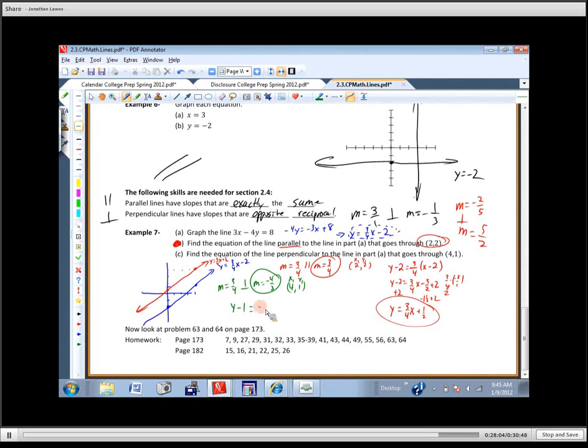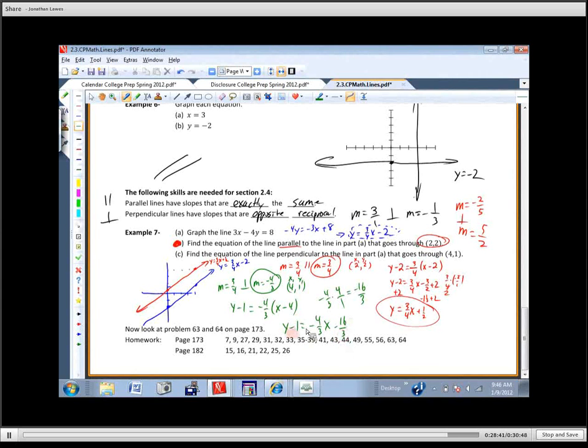This is going to give me y minus 1 equals negative 4/3 x. And let's see, what is negative 4/3 times 4? How do I make that look right here? Put it over 1, right? So this is negative 16/3, right? And then the last thing I need to do is move the 1 over. So here's what I've got. Y equals negative 4/3 x minus 16/3, and then I'm going to be adding 1 to that.